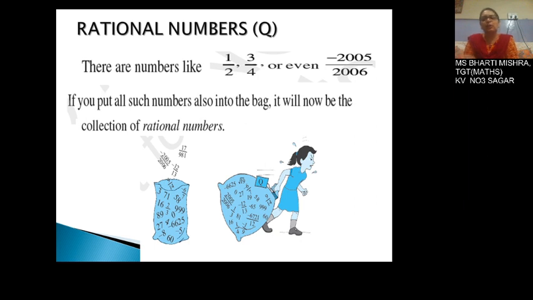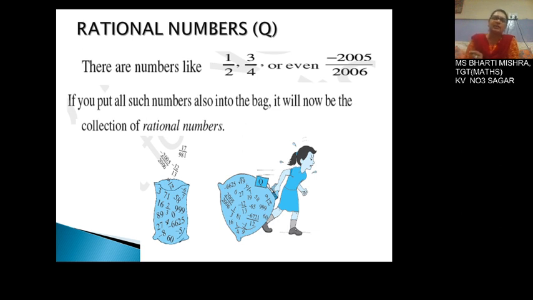So you keep on having all such kind of numbers. So here the rational numbers are represented by Q. We have all the properties as we had for whole numbers, natural numbers, integers. We have for rational numbers also.